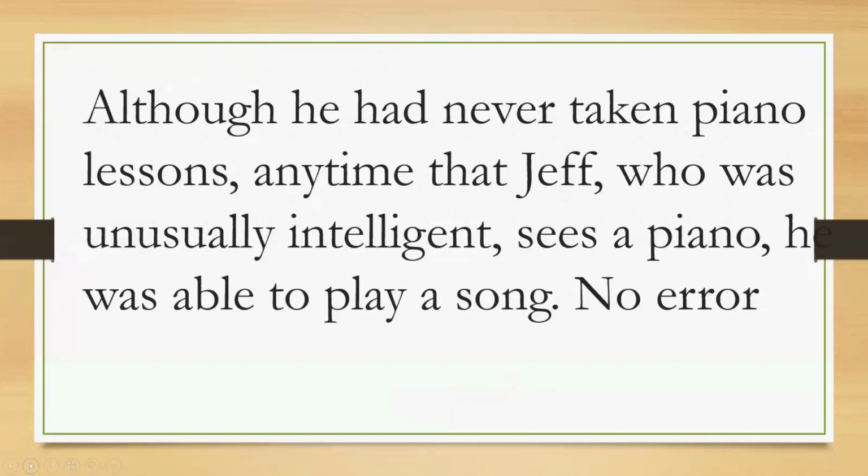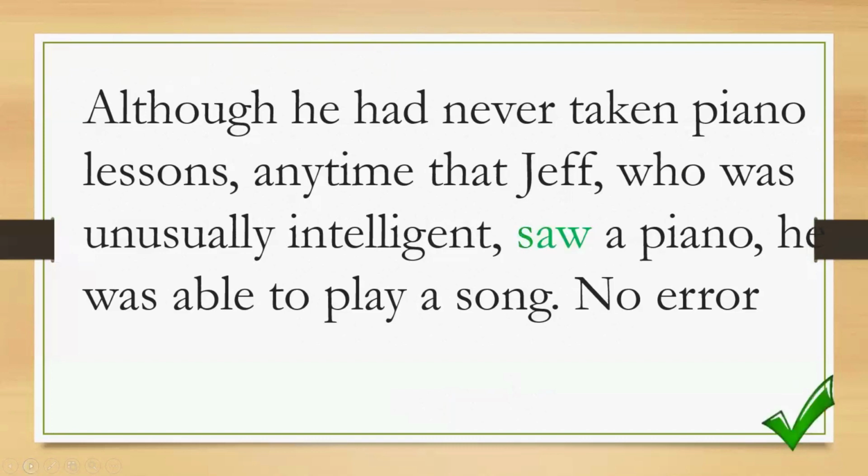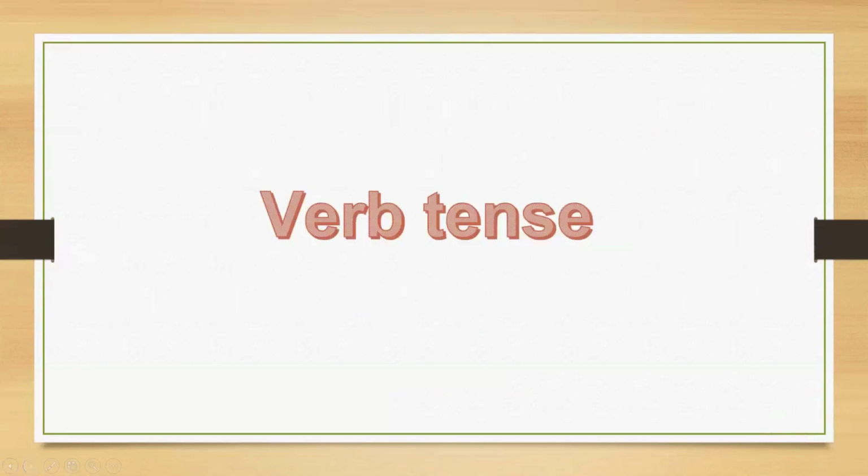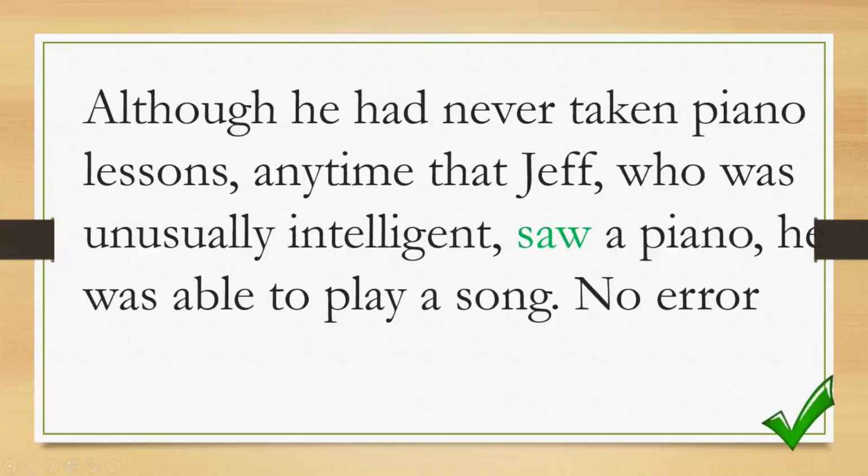What makes the sentence erroneous or wrong? The answer is the word sees. So the verb sees here is wrong. Why? It should be saw. Now, if you notice, this is what we call verb tense.